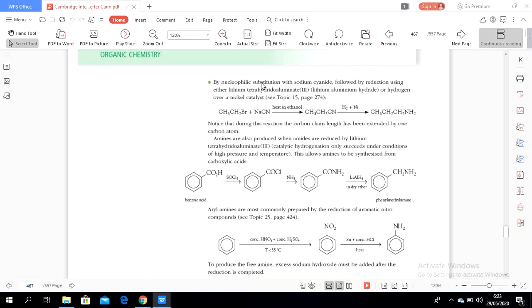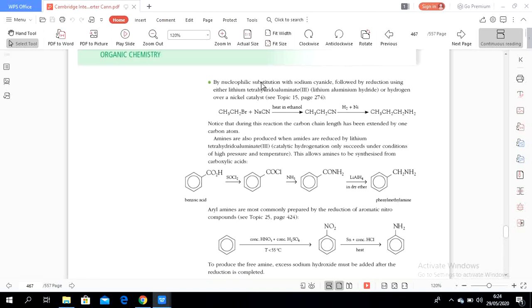We have to react the alkane to form a halogenoalkane, and then the halogenoalkane reacts with sodium cyanide in the presence of ethanol at high temperature, and after forming the cyanide we have to undergo reduction.